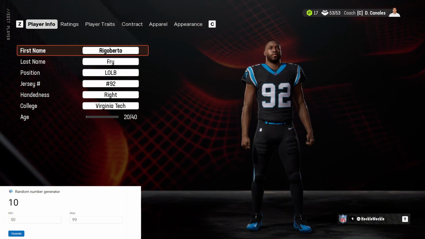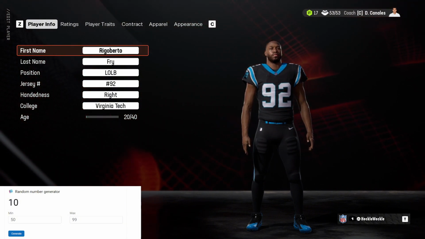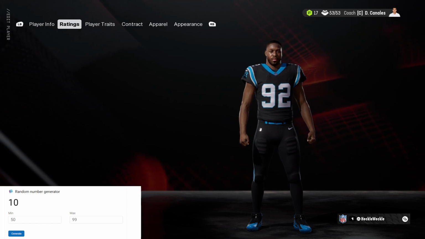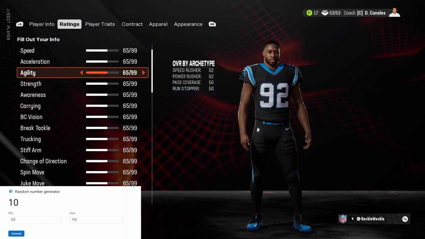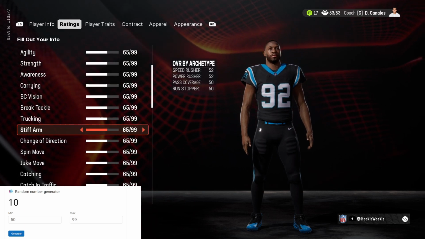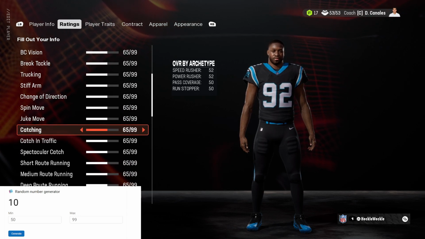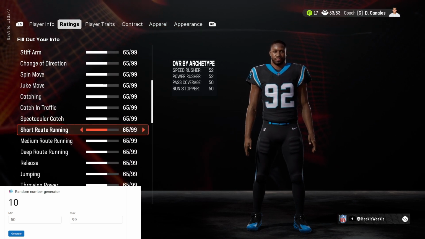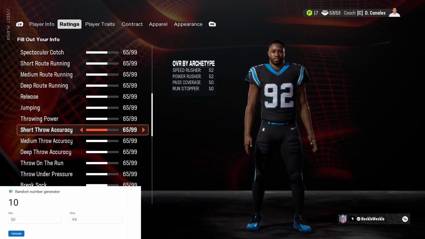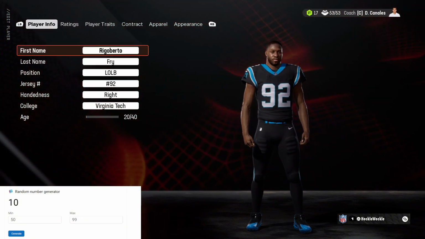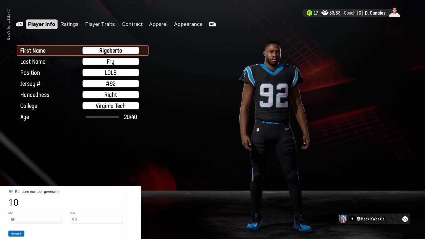We'll be spinning this for every single rating that is important to our player, because if we head on over to ratings and scroll down a little bit, there are very useless ratings for the left outside linebacker position, as it gives every single rating across all positions. So for example, short route running, completely useless. Throw accuracy won't be affecting our player at all, so we'll be ignoring those ratings. However, we'll be spinning for all the important ones.